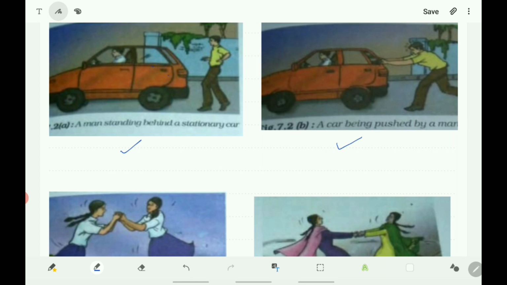If he begins to push the car, it means he applies force on it, and the car may begin to move in the direction of the applied force. Here he pushes the car and the car moves forward. The car moves in the direction of the applied force.